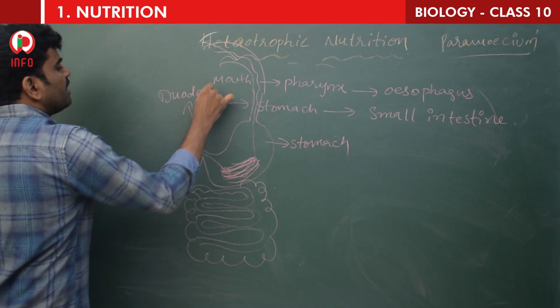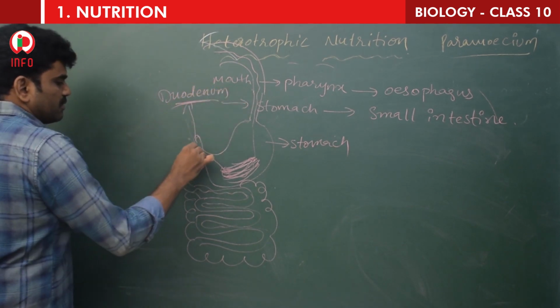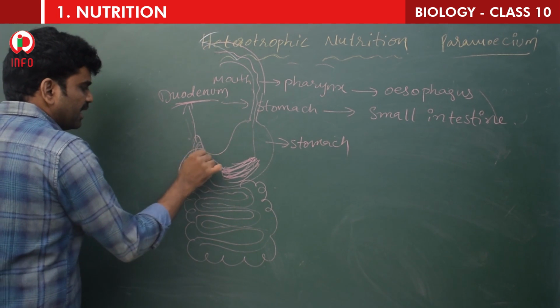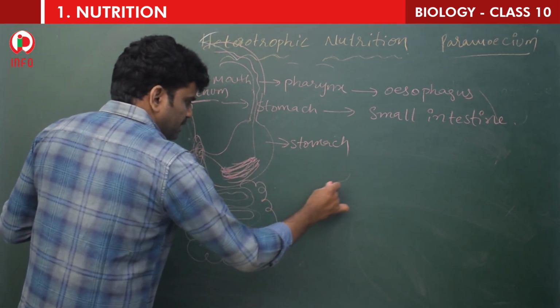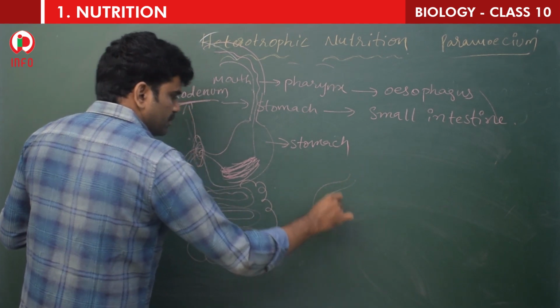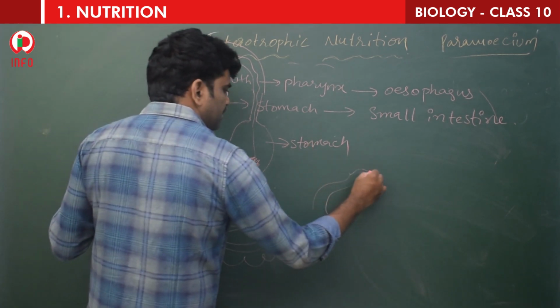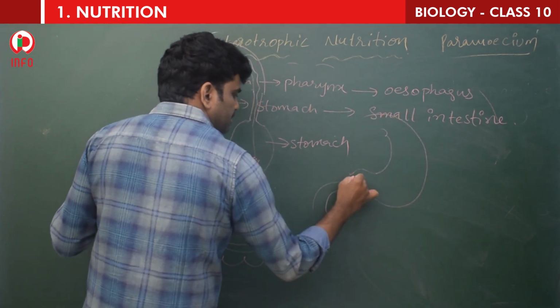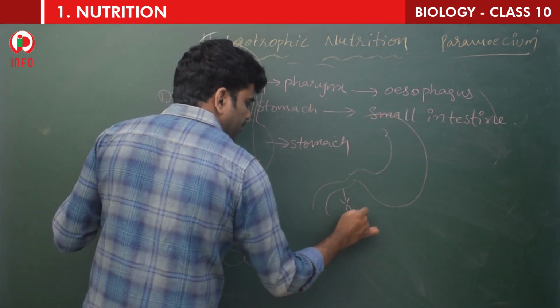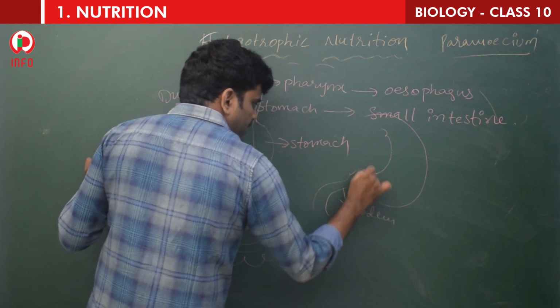What is this, children? Duodenum. So this is the first part, a ring-like structure. For example, this is the duodenum and this is the stomach. I am writing with the duodenum, and this is the stomach.